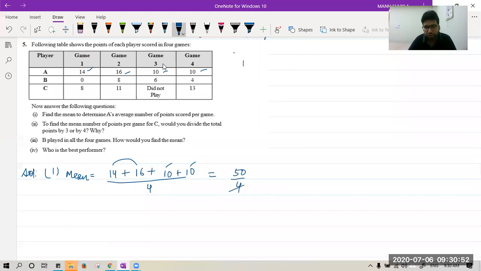So you have to find it. 2 2s are 4, 2 25s are 50, 2 1s are 2, 2 12s are 24.5. So answer is 12.5 is the mean.